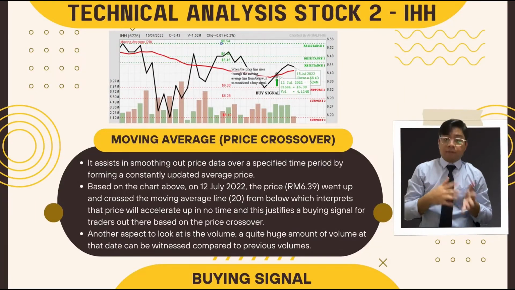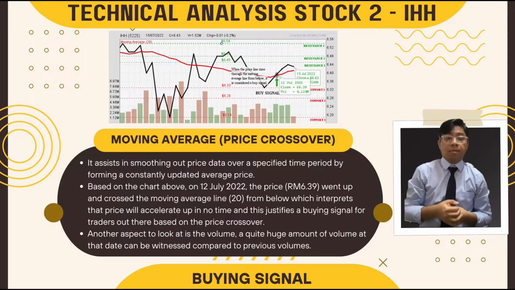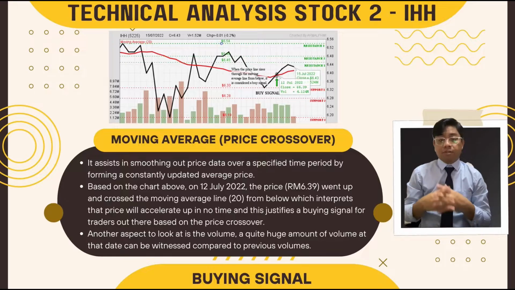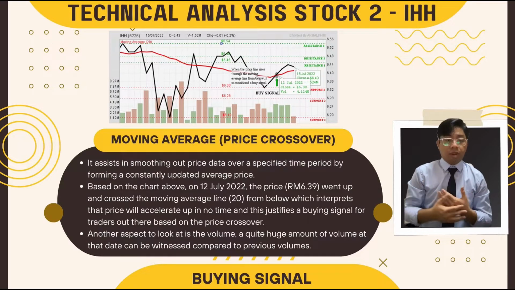Moving on to the moving average, it assists in smoothing out price data over a specific time period by forming a constantly updated average price. So based on the chart above, on 12 July 2022, the price RM6.39 went up and crossed the moving average line from below, which interprets that the price will accelerate up in no time, and this justifies a buy signal actually for traders out there based on the price crossover.